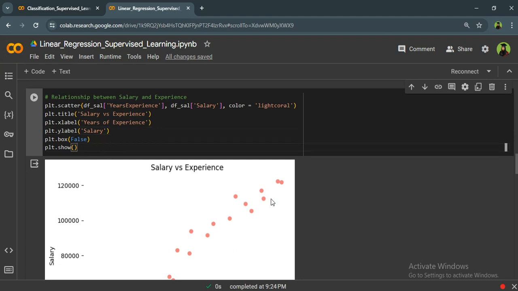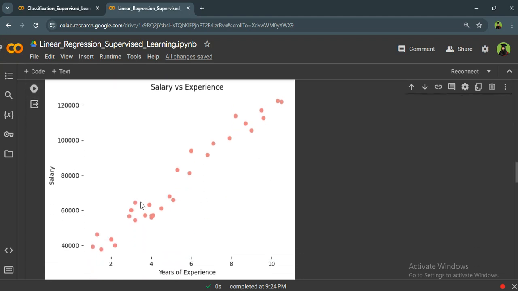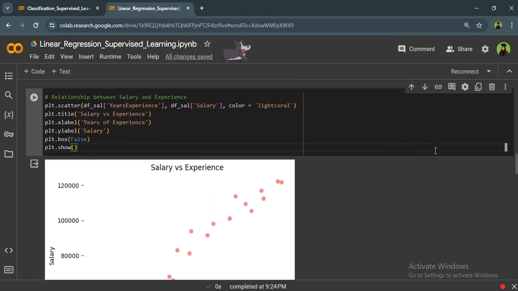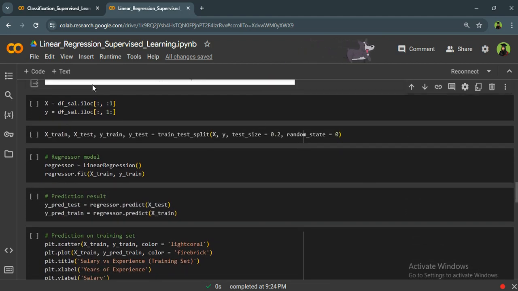So I have chosen some plots, and the X part will be the years of experience, and the Y or the output one will be the salary that each employee has. Okay. I have defined the inputs and outputs already.